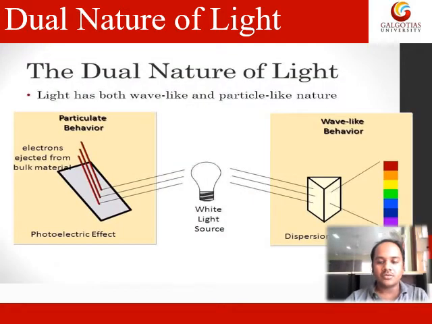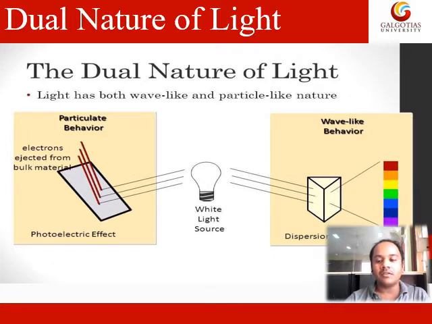As we just understood the photoelectric effect, I'll make you understand in a simpler way where you are going to take light in terms of particle nature and where in terms of wave nature. In the photoelectric effect, light is behaving in terms of photons, and when a photon hits the metal surface, an electron is ejected.